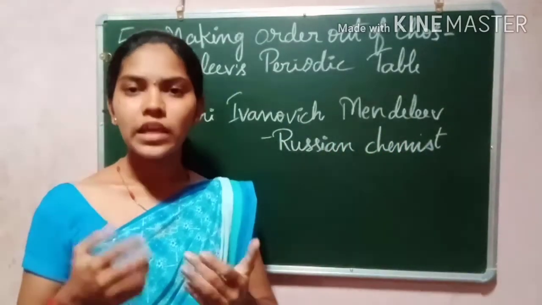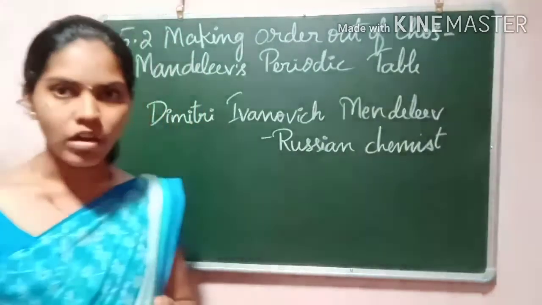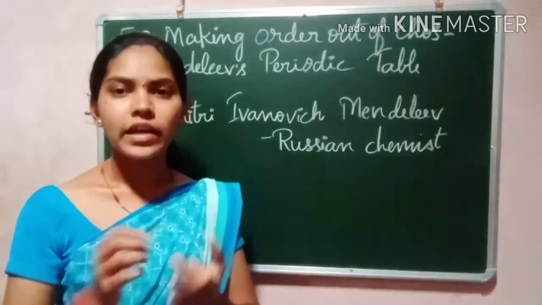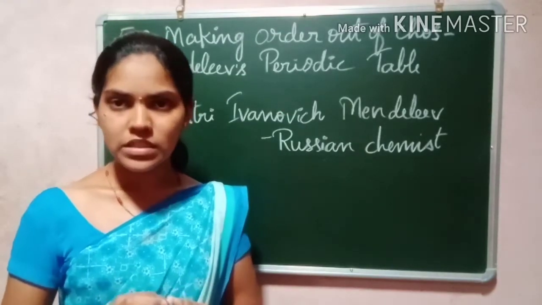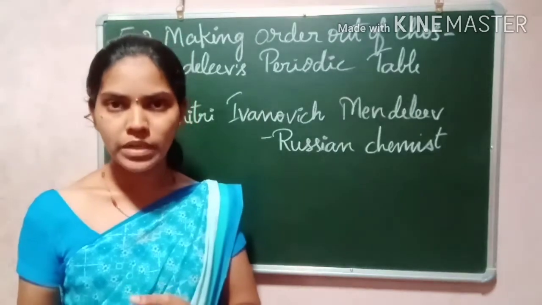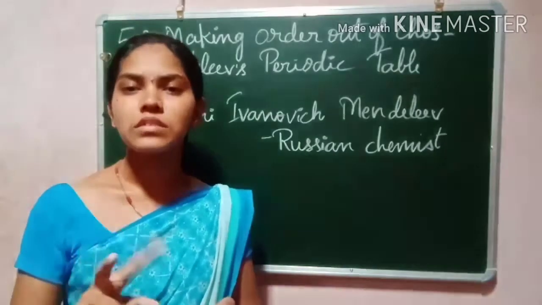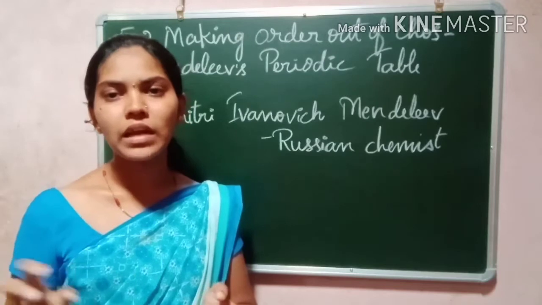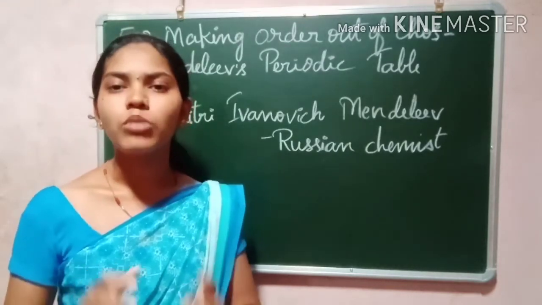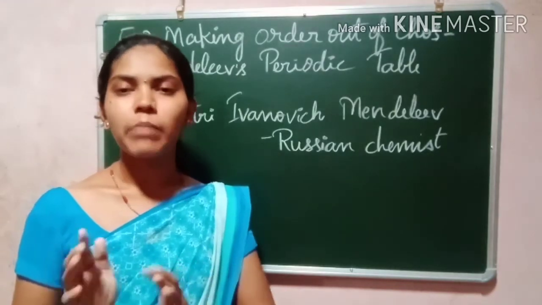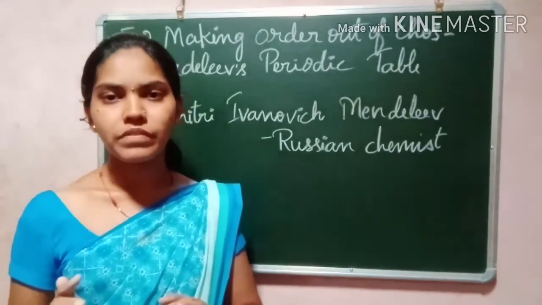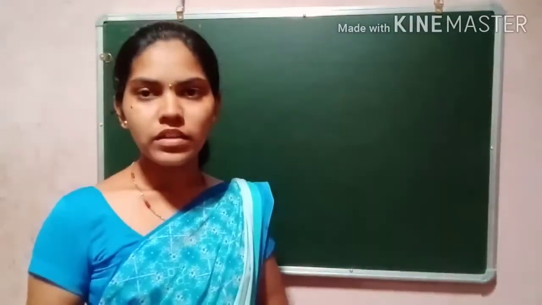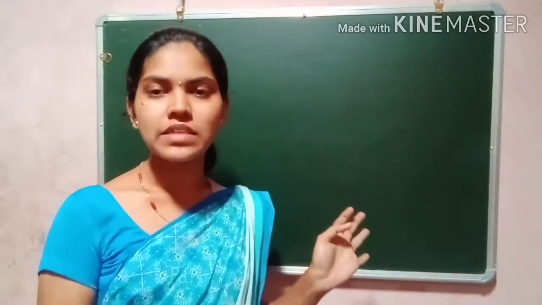What he did, he used all the properties of the elements, the atomic masses, and all the chemical and physical properties. Then he checked the similarity between the chemical properties of the elements. He gave more importance to similarities in the chemical properties. So when he started his work of classification, he found 63 elements.